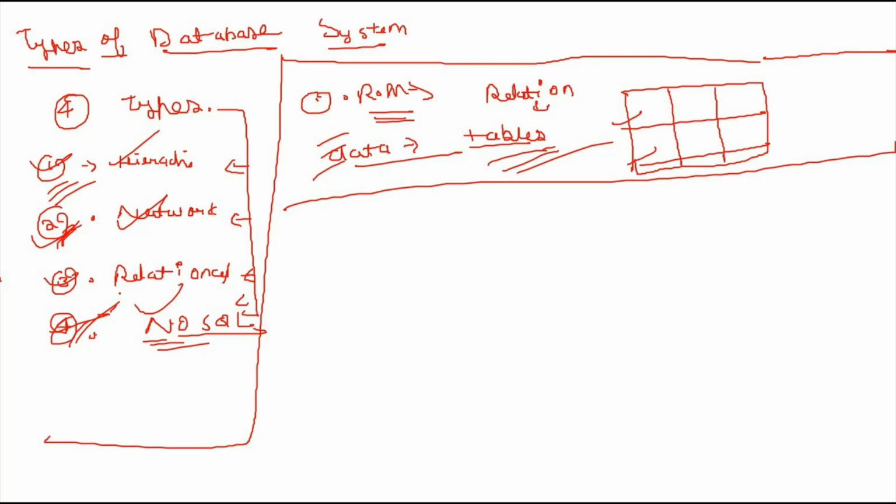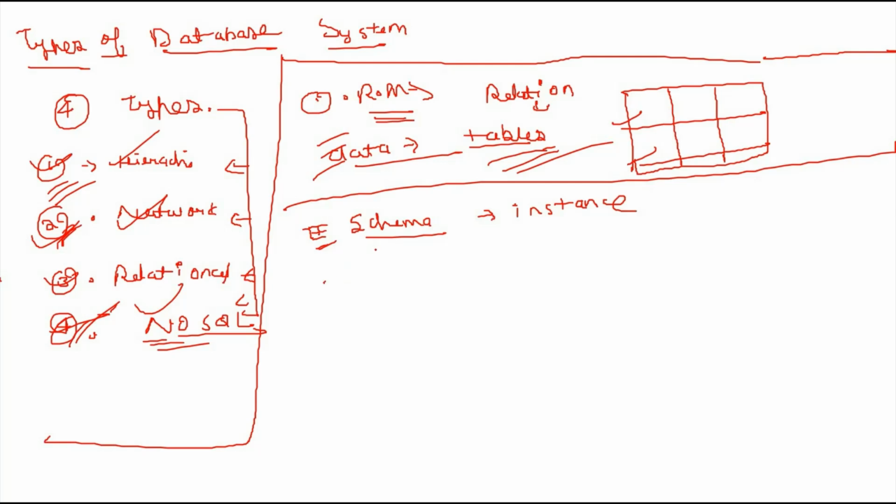We have to move on to the next concept, which is schema and instance. What do you mean by schema? The description of a database is called the database schema.